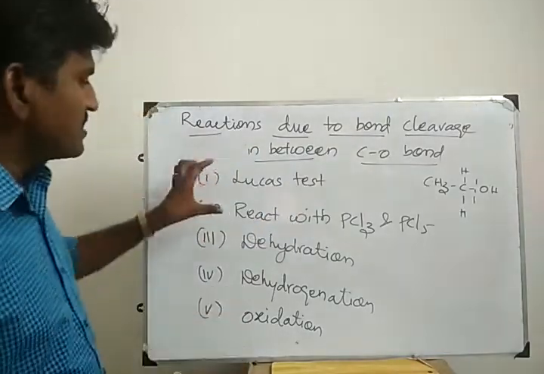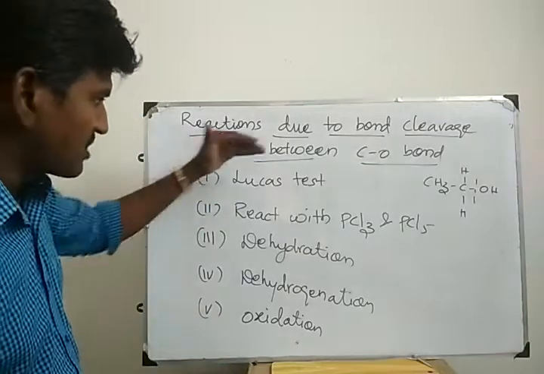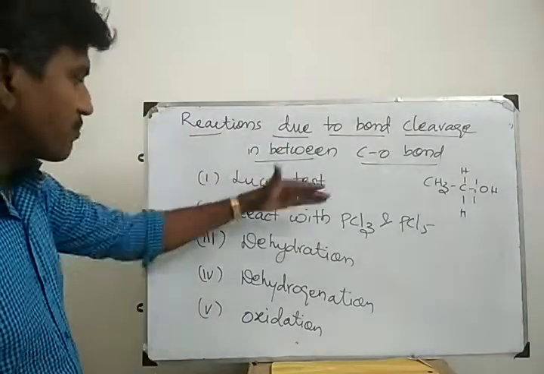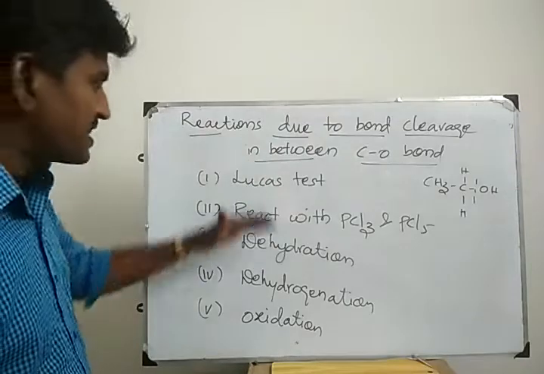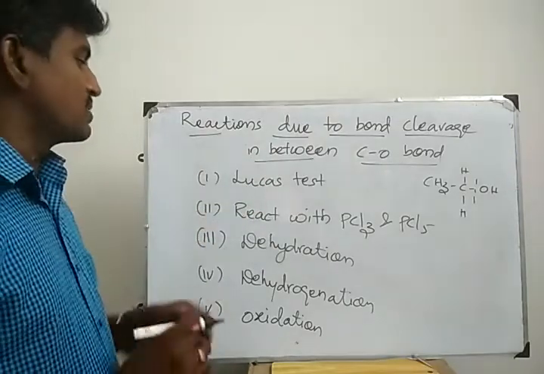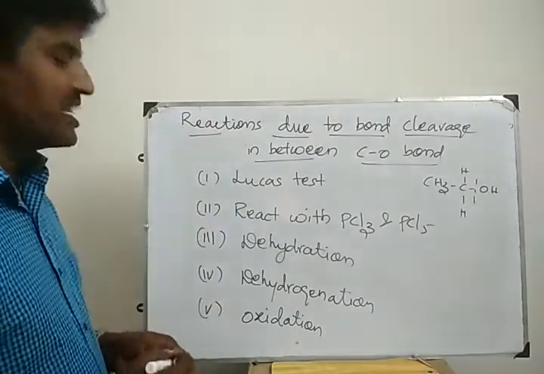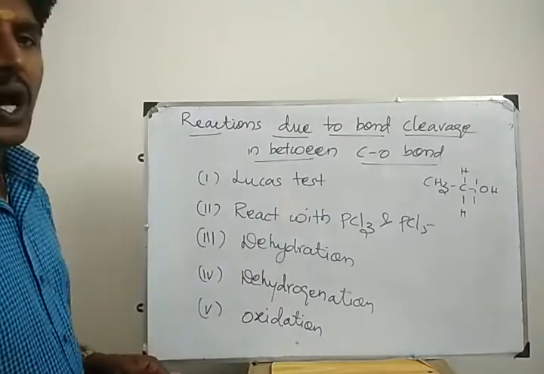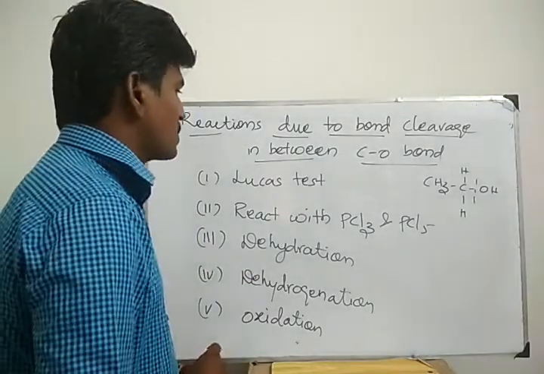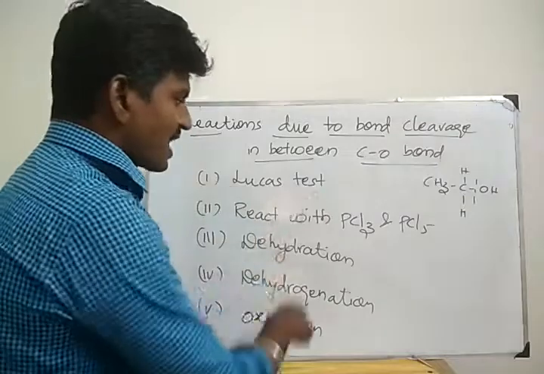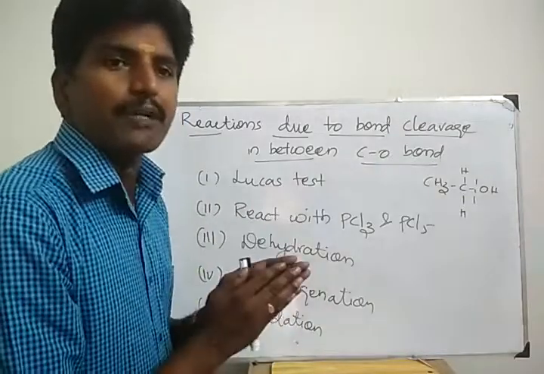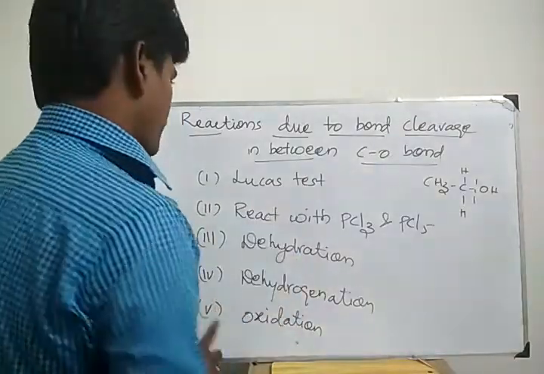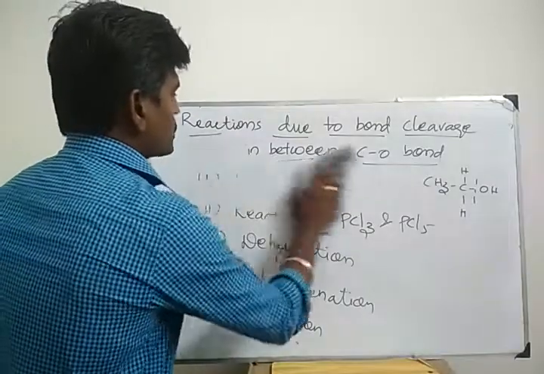In this video, I will teach the first three reactions: react with the Lucas reagent, react with PCl3, and dehydration. These three reactions I will teach in this video. In the next video, I will teach dehydrogenation and oxidation. So first one is Lucas test. These are all examples for bond break in between carbon oxygen bond. Okay, first one is Lucas test.